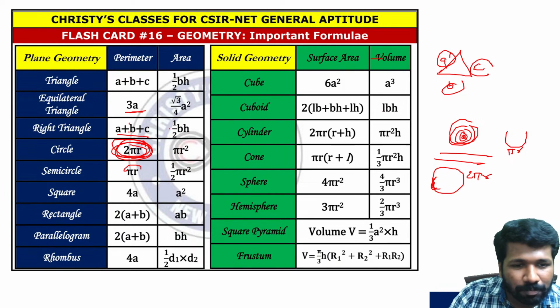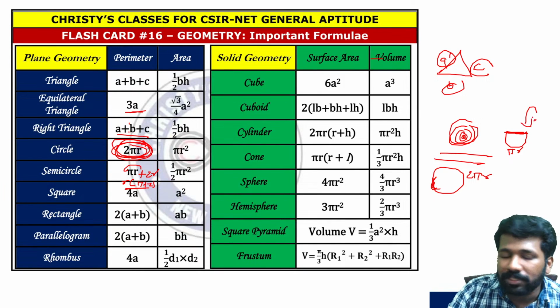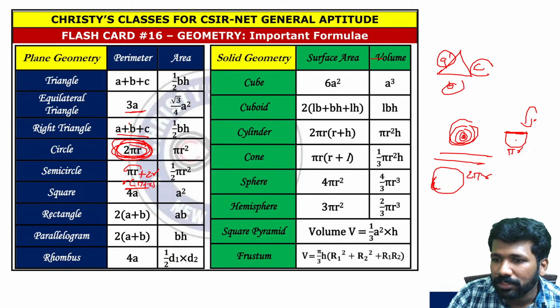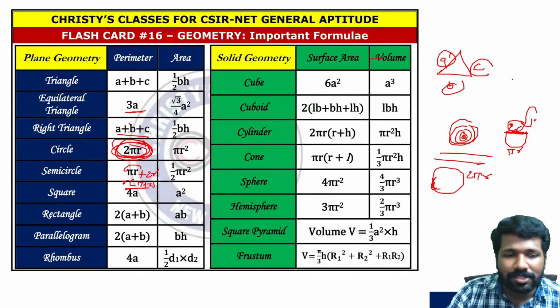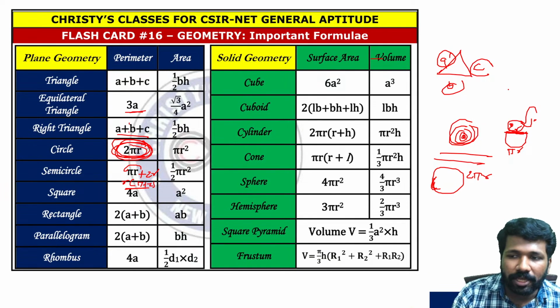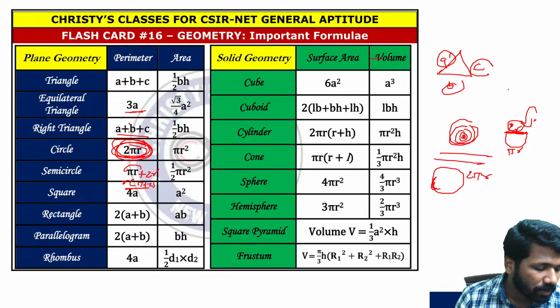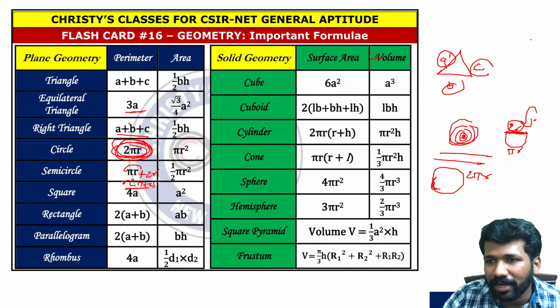But in some textbooks you can see the formula written as pi r plus 2r, or r common and pi plus 2. That is also correct when the semicircle is a closed semicircle. For example, look at this image. If the semicircle is closed like this, pi r is also there and this is a diameter, so that is 2r. That is why it is pi r plus 2r. So according to the situation you should decide whether it is pi r plus 2r or just pi r. If it is an open semicircle it is pi r. If it is a closed semicircle it will be pi r plus 2r, or if you take r common, r into pi plus 2. Don't learn all this by heart. Understand the concept and do it.